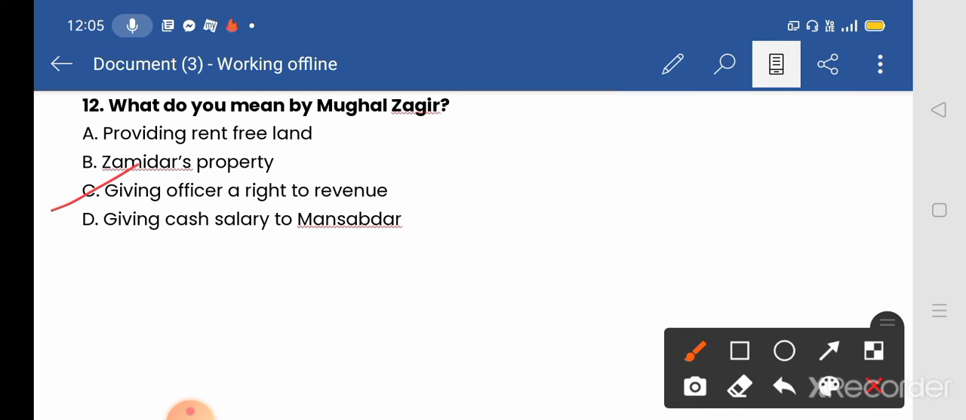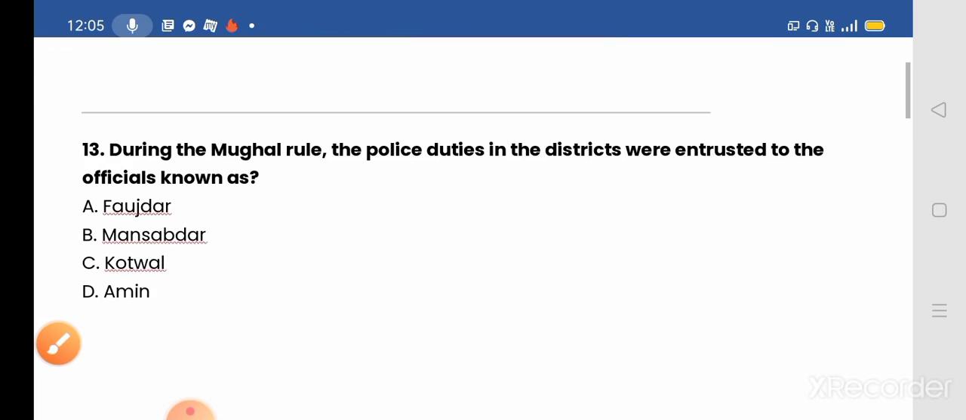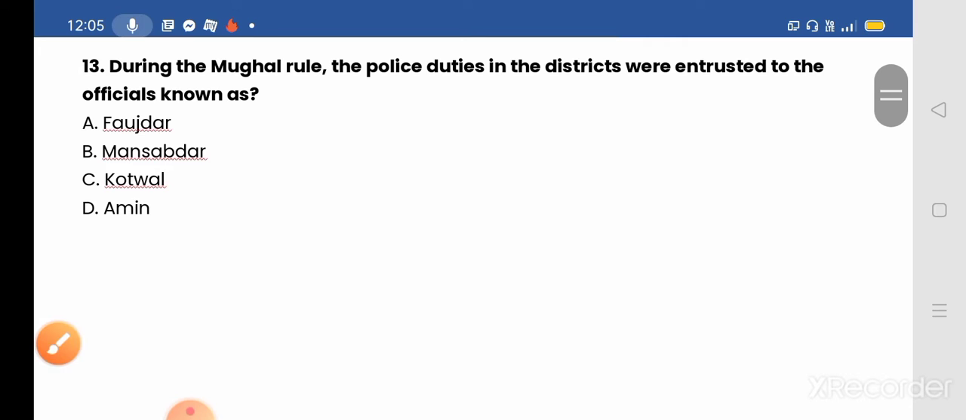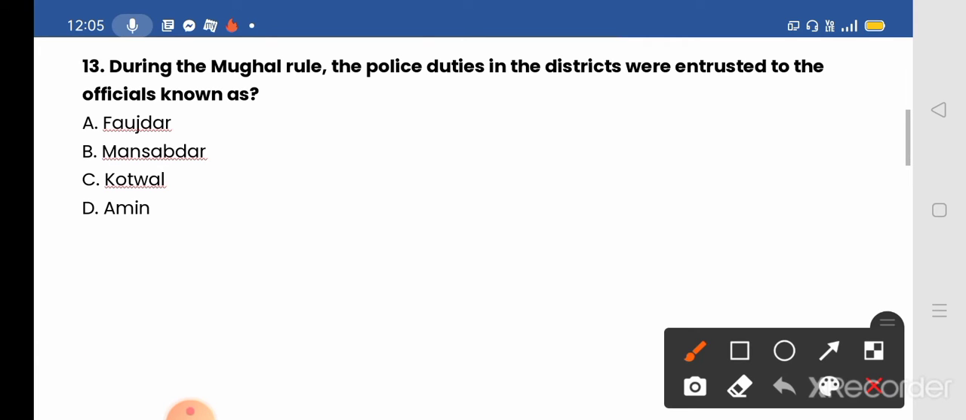Okay. Next we move to our next question. Question number 13. During Mughal rule, the police duties in the district were entrusted to the officials known as, options given: A, Fauzdar; B, Mansabdar; C, Kotwal; D, Amin. And the correct answer will be option number A, Fauzdar. During the Mughal rule, the police duties in the districts were entrusted to the officials known as Fauzdar.